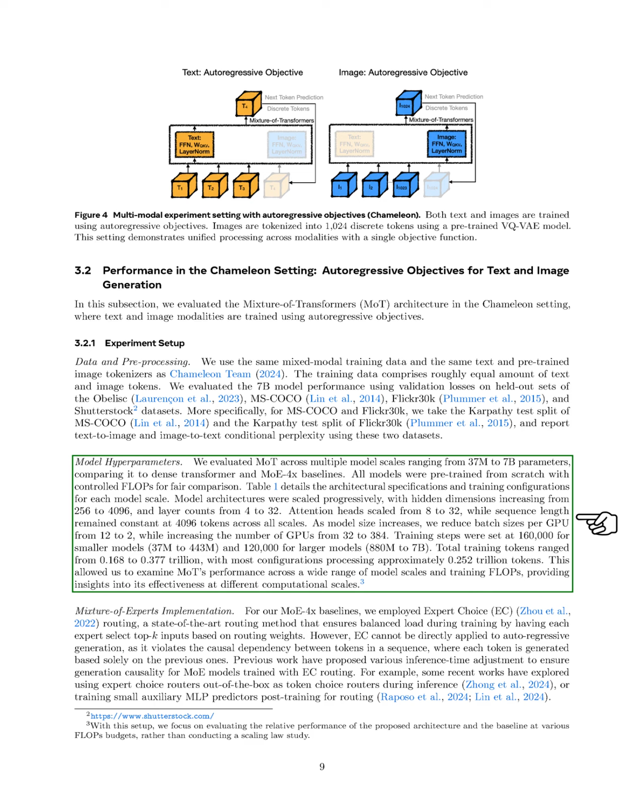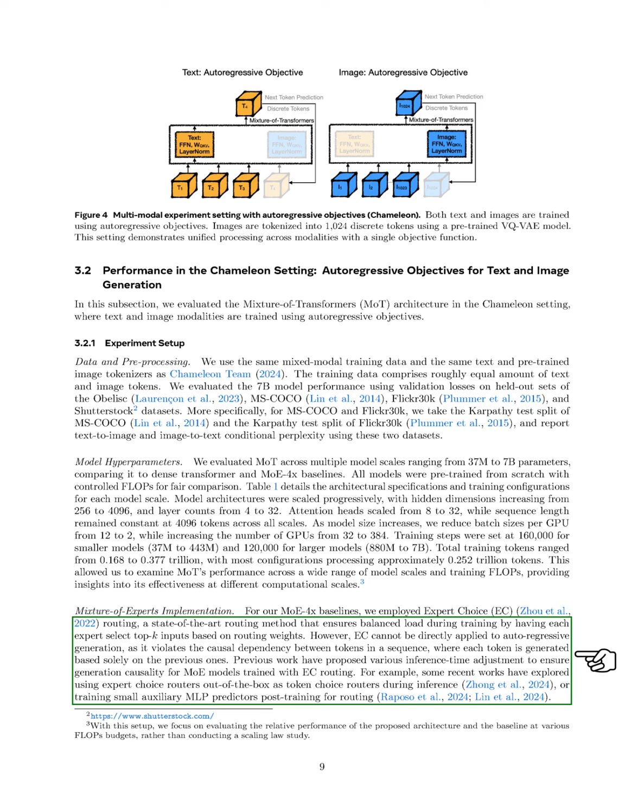As the model size grew, we reduced the batch sizes per GPU from 12 to 2 and increased the number of GPUs from 32 to 384. We set the training steps at 160,000 for smaller models and 120,000 for larger ones, processing a total of 0.168 to 0.377 trillion tokens, with most configurations around 0.252 trillion tokens. This allowed us to analyze MoT's performance across different model sizes and computational resources.